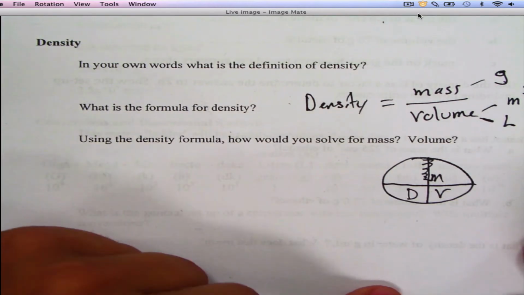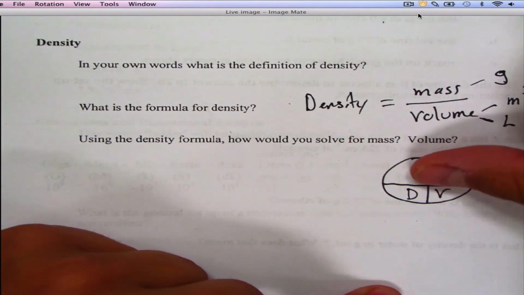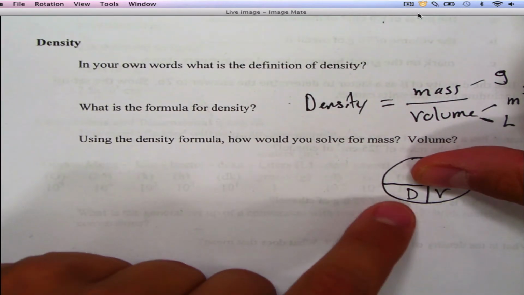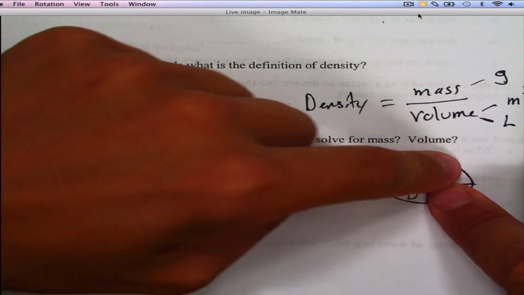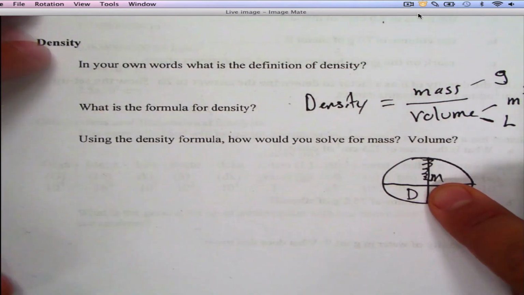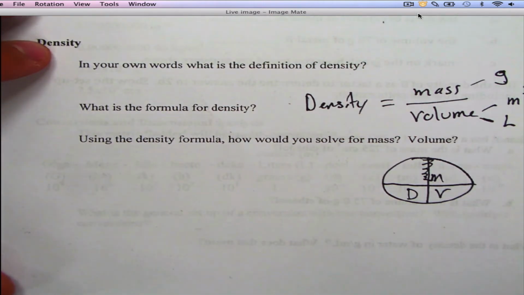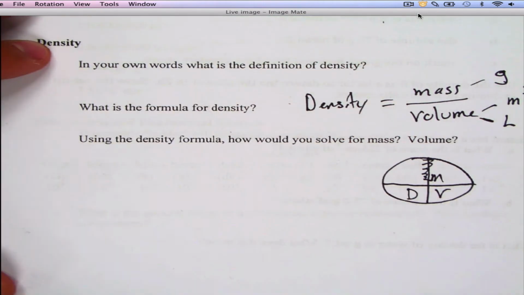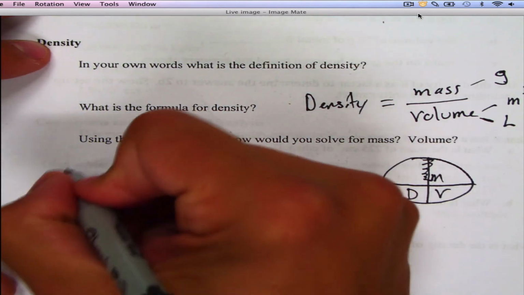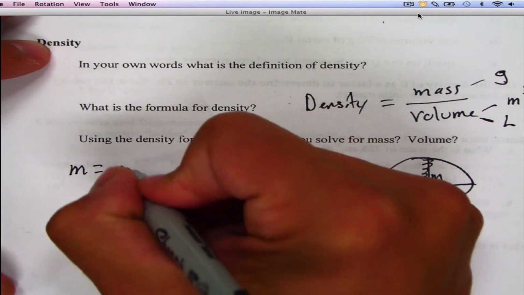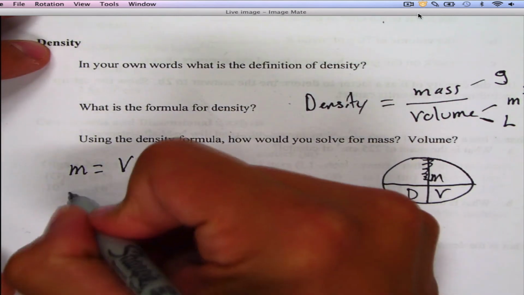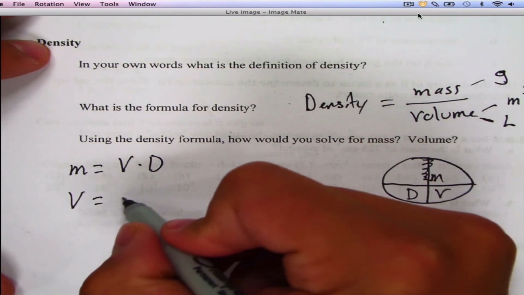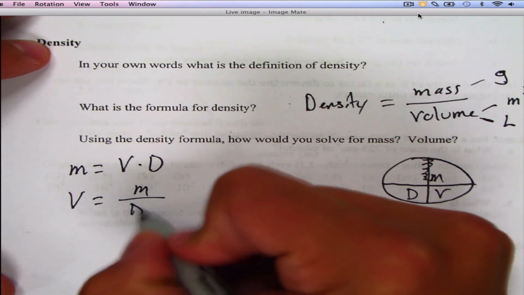If I want to solve for mass, I cover mass up. Oh, they're next to each other, so we multiply. So it's density times volume. If I want to solve for volume, I go like this. Oh, it's mass over density. So to rearrange this formula, you do need a little algebra history to make it make sense, but you could use this little trick and it should help guide you through it. So if I wanted to solve for mass, I know it's going to be volume times density. And if I want to solve for volume, that's going to be mass over density.